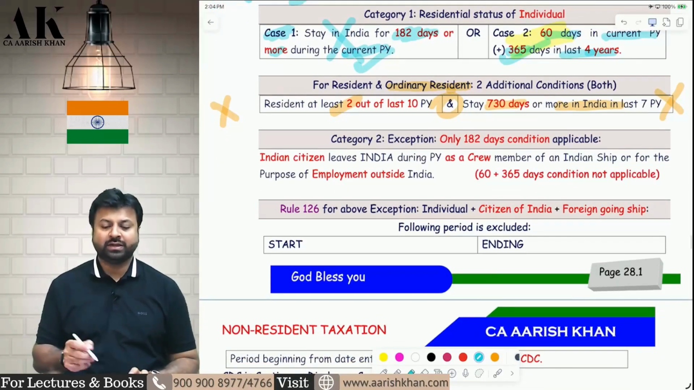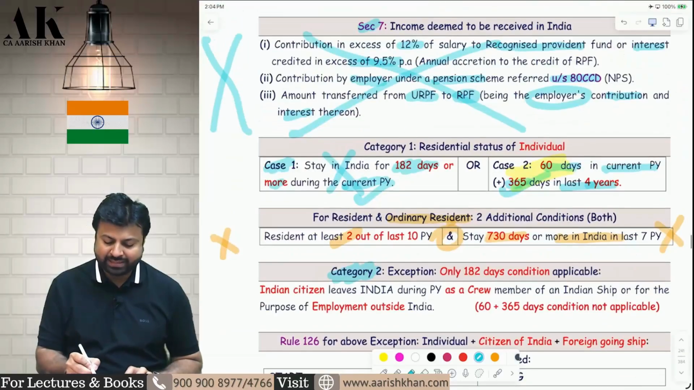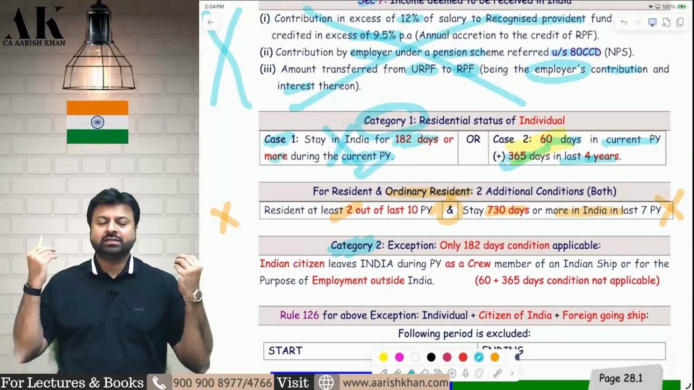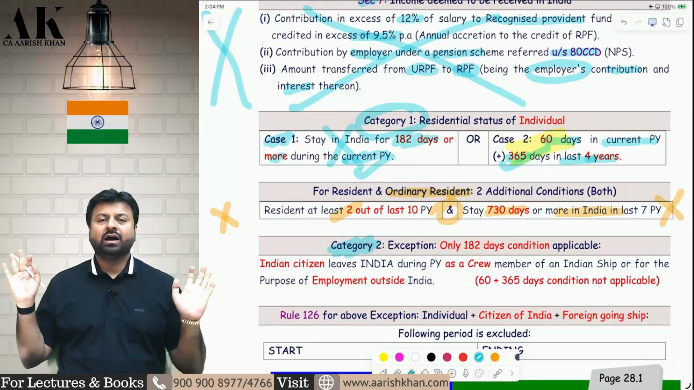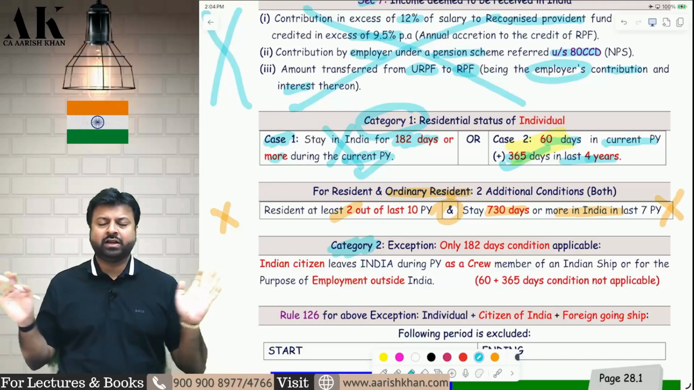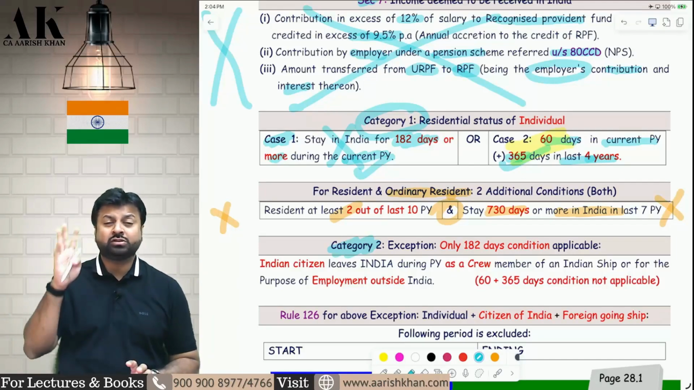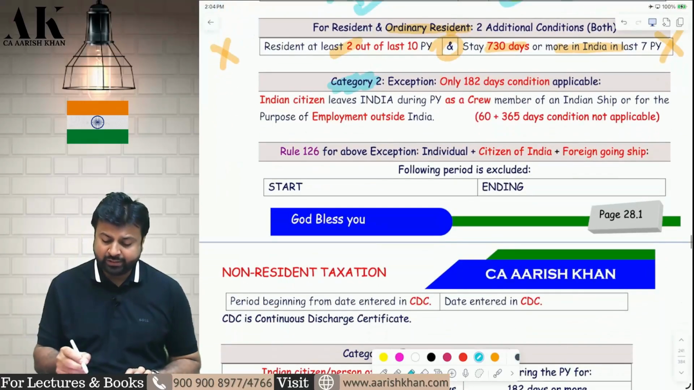Next one. Category 2. Always remember, category 1 is applicable to all cases of individual, whether you are an Indian citizen, foreign citizen, whether you are a person of Indian origin or not, it doesn't matter. Category 1 is for everyone. But categories 2, 3 and 4 are only for specific people. Category 2 is only for an Indian citizen.